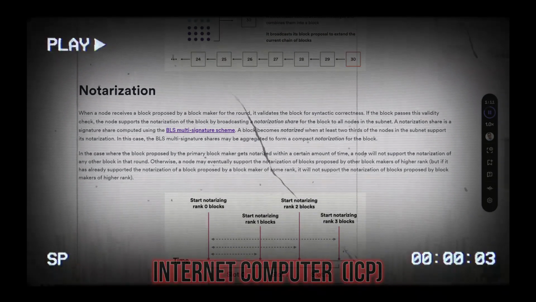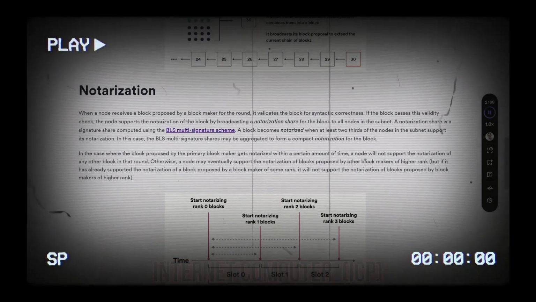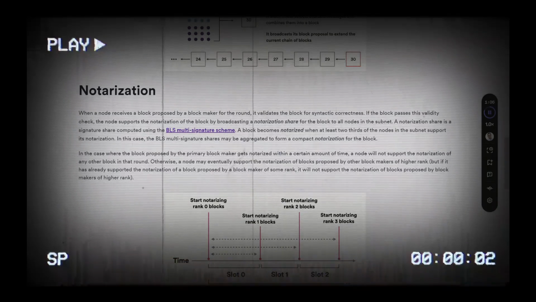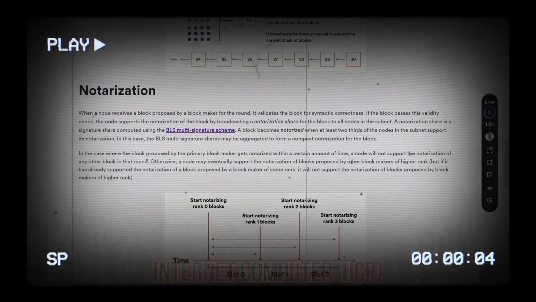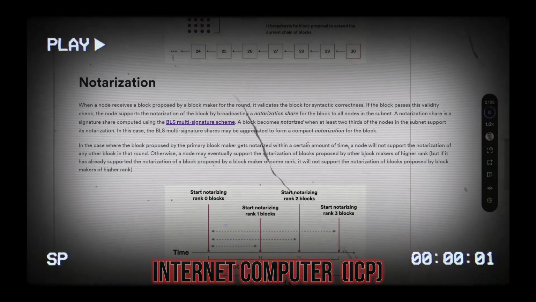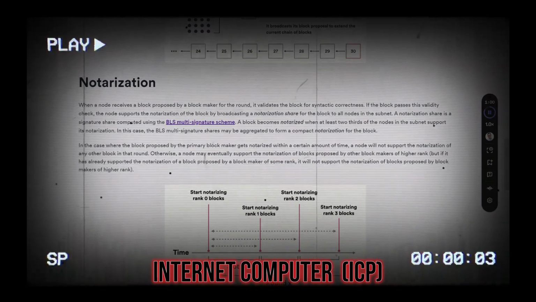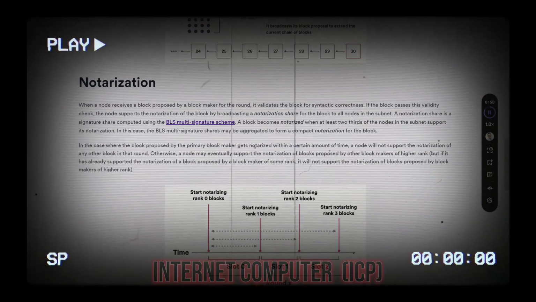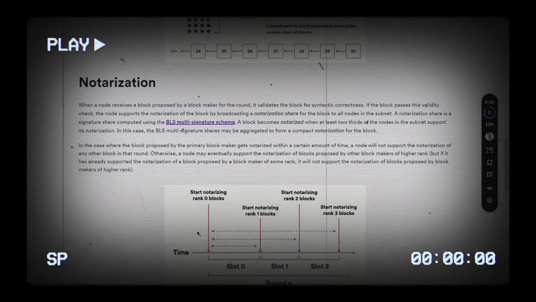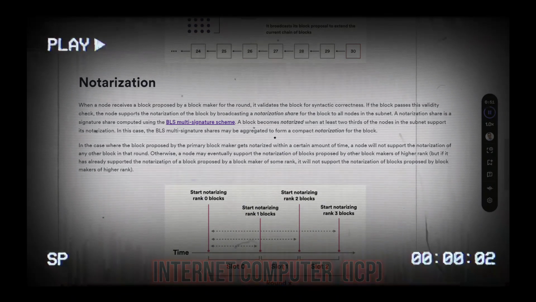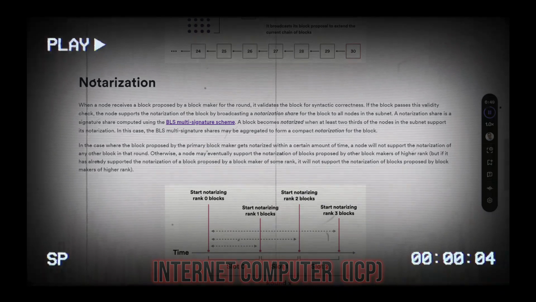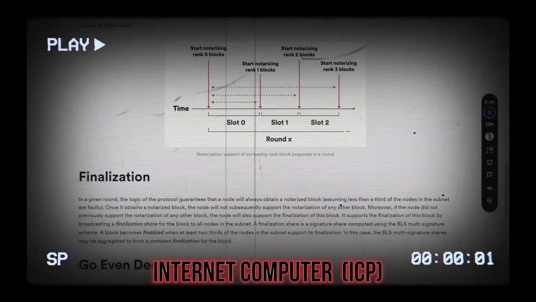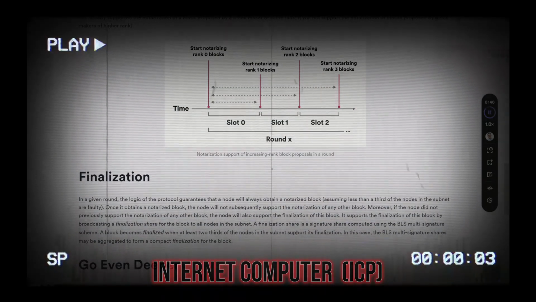In the case where the block proposed by the primary block maker gets notarized within a certain amount of time, a node will not support the notarization of any other block in that round. Otherwise, a node may eventually support the notarization of blocks proposed by other block makers of higher rank, but if it has already supported the notarization of a block proposed by a block maker of some rank, it will not support the notarization of blocks proposed by block makers of higher rank. Notarization support of increasing rank block proposals in a round.